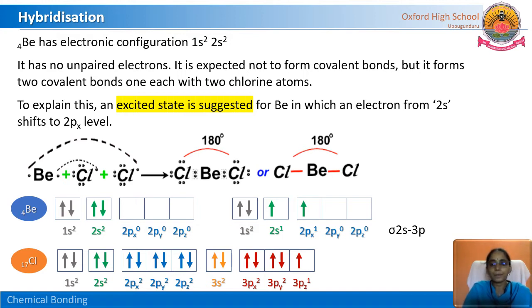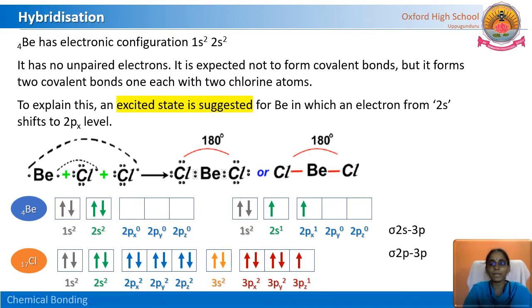As in the previous class we discussed in the valence bond theory, here there are 2 unpaired electrons in beryllium and 1 unpaired electron in each chlorine atom. So, 2 covalent bonds are formed here. One bond is between the 2s orbital of beryllium and the 3p orbital of chlorine, that is sigma 2s 3p.